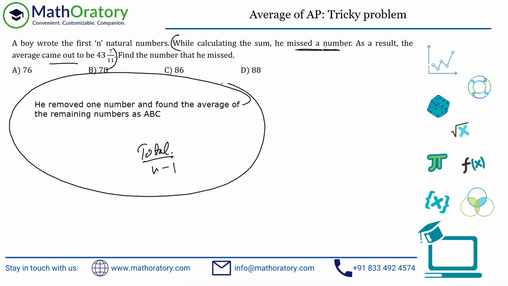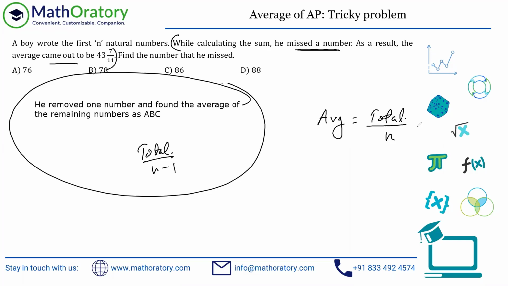But for this question, it says while calculating the sum, he missed a number. Now he is writing n natural numbers, right? So when he's calculating the sum, he's just missing out one number. When he misses out one number, he has not done it purposely. He has done it accidentally. So he still believes there are n numbers. So when he's calculating the average in this question, he will actually divide the total by n, the number of items again. He will divide it by n because he's assuming that there are still n numbers in this entire set. So please understand the difference between these two types.